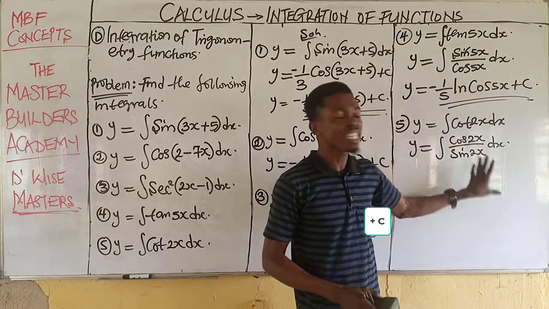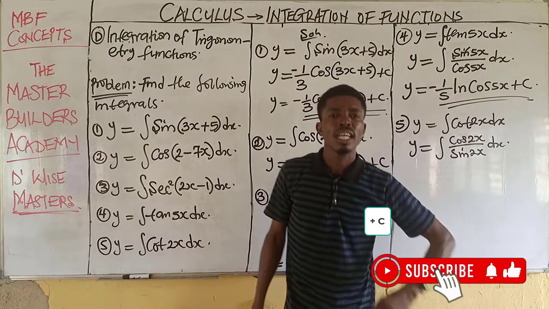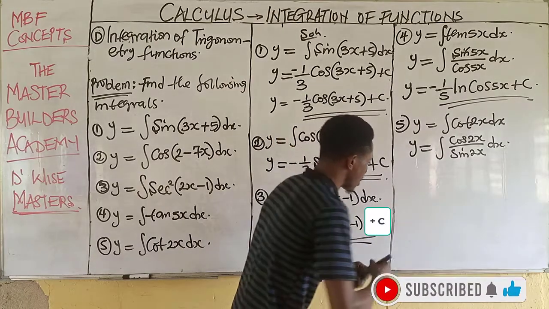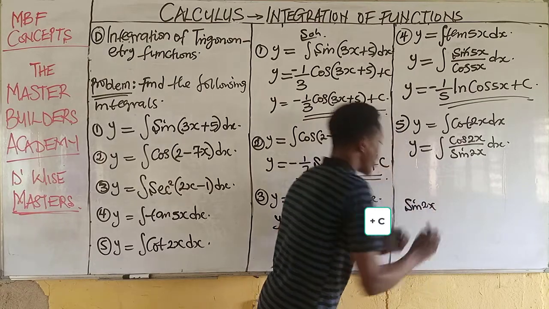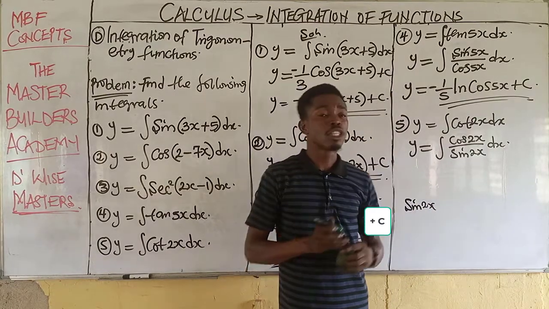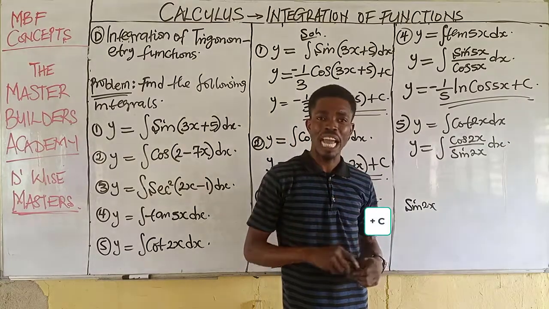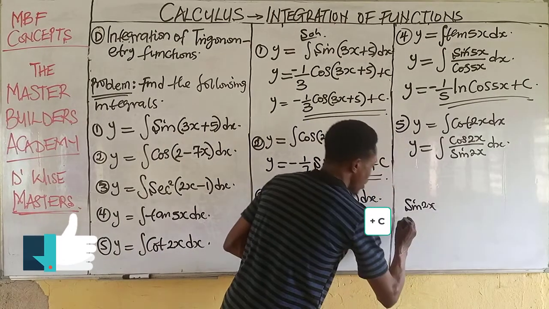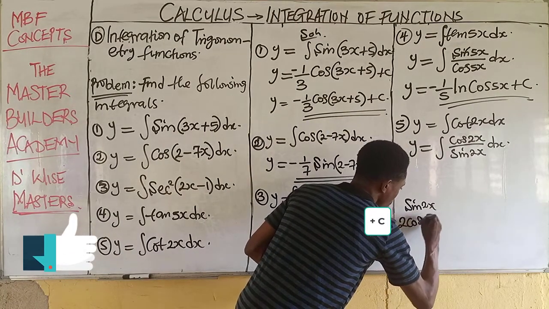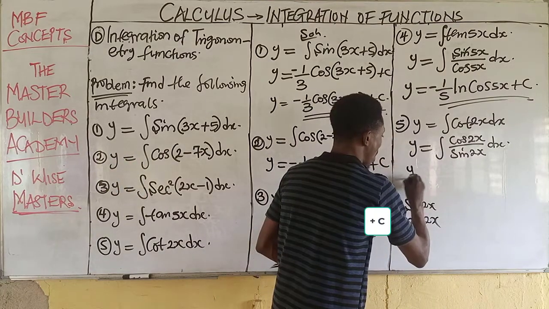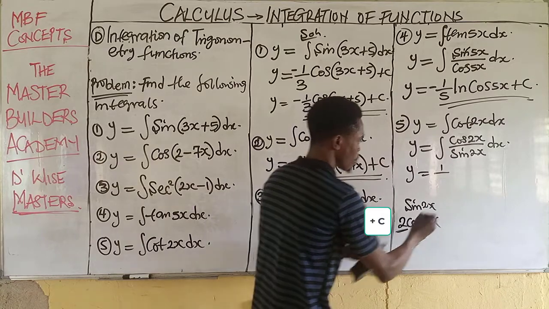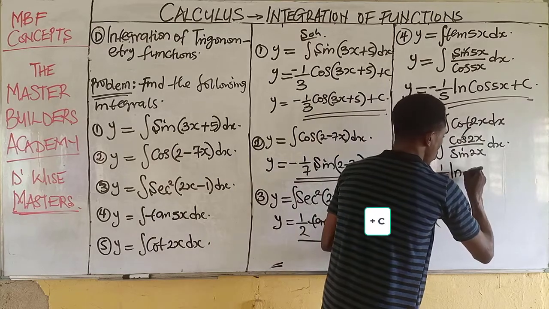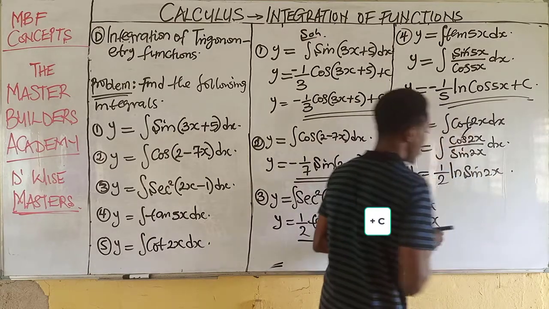Now the next thing I do is, this is a fraction. Quotient, right? Now anytime I have a quotient, all I need to look out for is the denominator. Now this is the denominator, which is sine 2x. Now if I differentiate this denominator, will it give me the numerator? Yes. It will give me the function I have at the numerator. So if this is understood, or if this works out, therefore, I will simply differentiate this. When we differentiate this, this will give us 2 cos 2x. So my answer becomes y is equal to 1 over the coefficient of the cos. Now remember that this cos will cancel this. Then I will have the ln of the denominator. It's as simple as that.